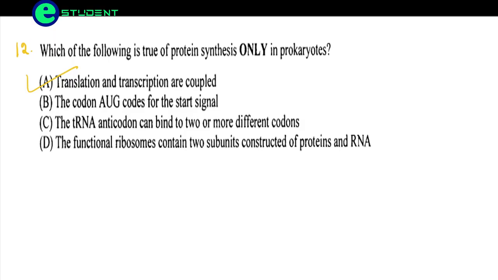The codon AUG codes for the start signal? No. The tRNA anticodon can bind to two or more different codons? No. In prokaryotes and in eukaryotes, a tRNA anticodon binds to only one codon, so sorry, this is the wrong option. The functional ribosomes contain two subunits, constructed of protein and RNA? No. In prokaryotes there is no membrane-bound nucleus, so everything is happening in the cytoplasm only. That thing you have to remember.